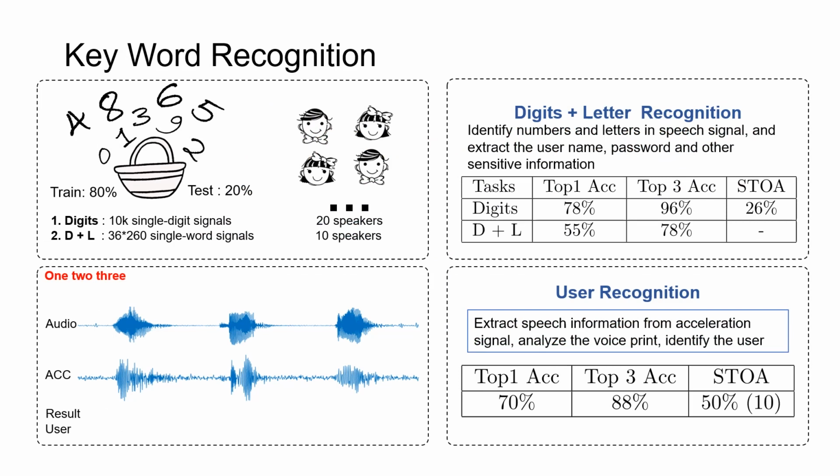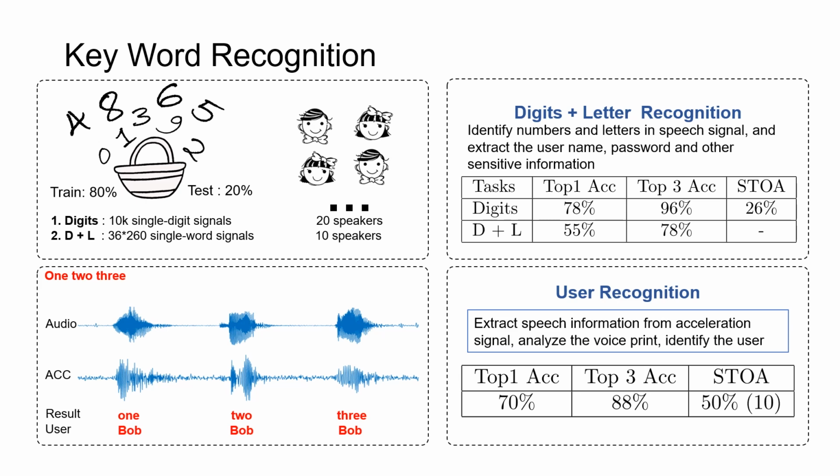To evaluate the effectiveness of the recognition model, we first trained a model that can recognize keywords and the speaker from the accelerometer readings. During the evaluation, we play a series of speech signals on the smartphone and collect accelerometer readings through a third-party Android application running in the background.